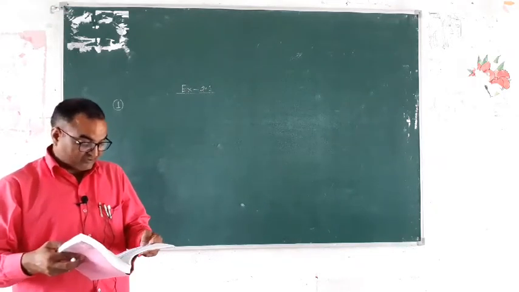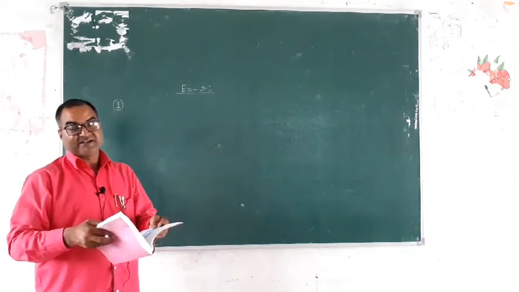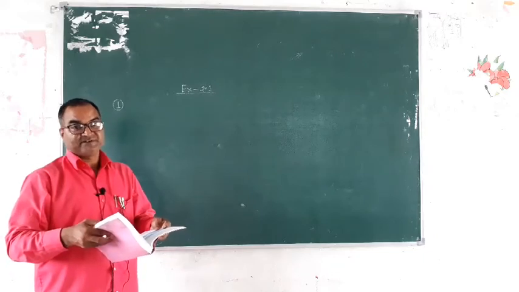Okay. Write down relationship between zeros and coefficient of polynomial. Exercise 2.1 is finished.